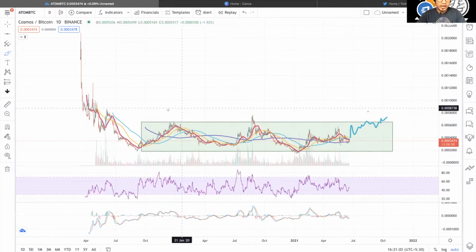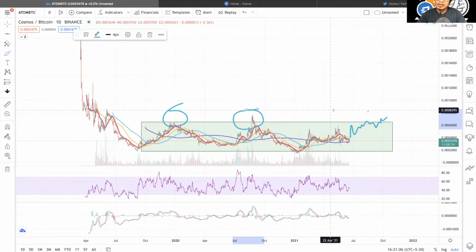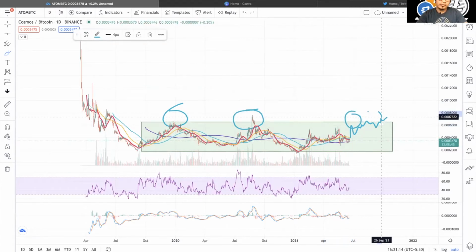Most of the time, a resistance is broken at the third attempt. Long resistance, trending support, or whatever it is, it's broken at the third or fourth attempt. So I guess somewhere around here will be the third attempt. We might break it here, or we might not. So be aware of that.